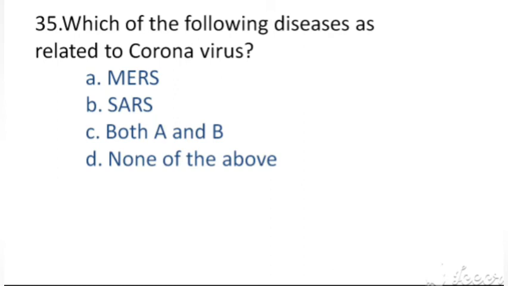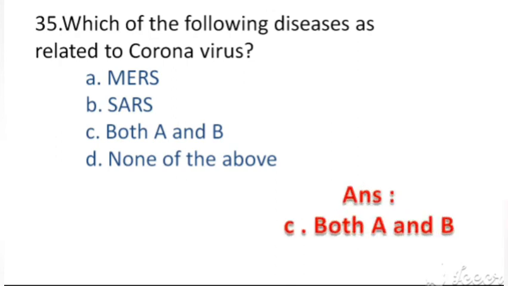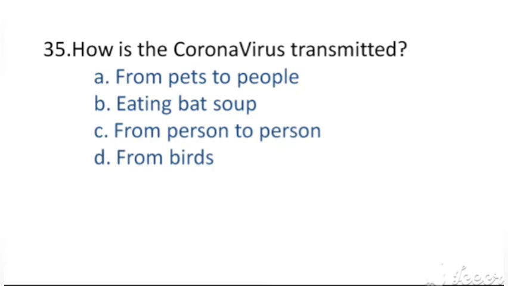Which of the following diseases are related to coronavirus? Option A. MERS, option B. SARS, option C. both A and B, option D. none of the above. The right answer, option C. both A and B.